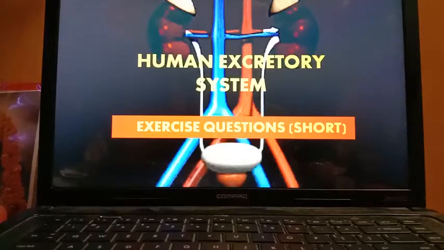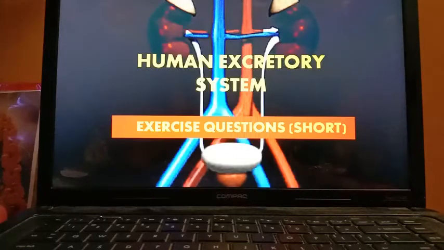Number 2, heart, lungs, liver, kidney, skin. In that heart is the odd one. Number 3, urethra, uterus, urinary bladder and ureter. In that uterus is the odd one. Fourth number, options are neurons, ureters, nephrons, kidneys. In that neurons, this option is the odd one.